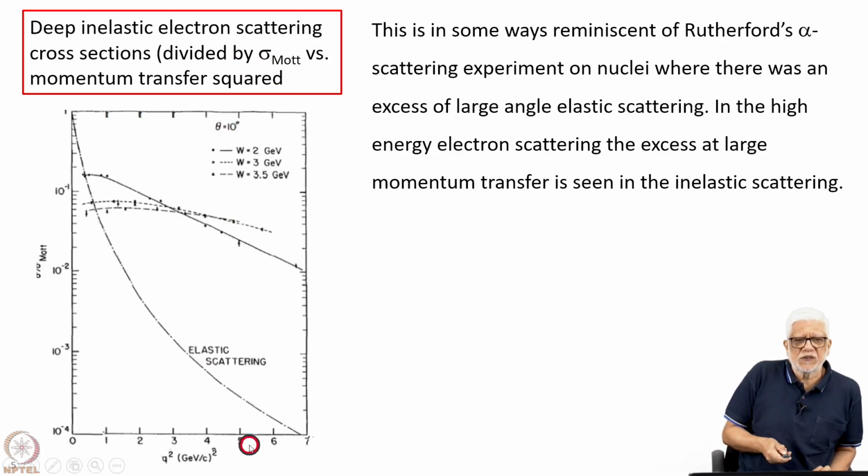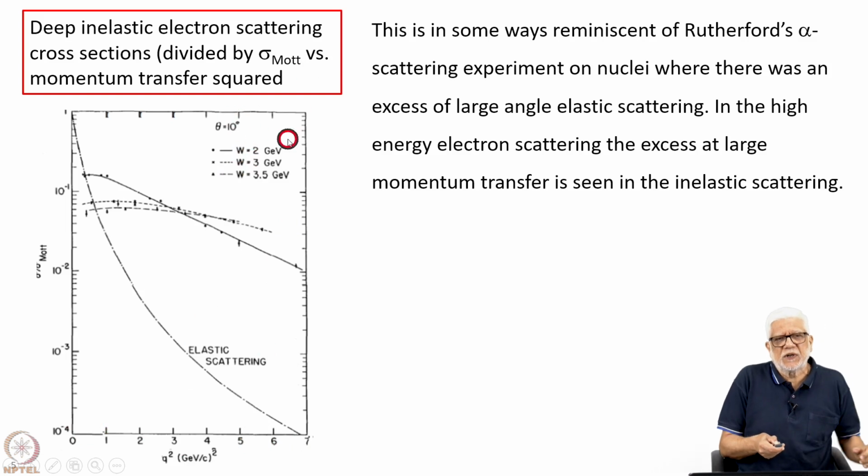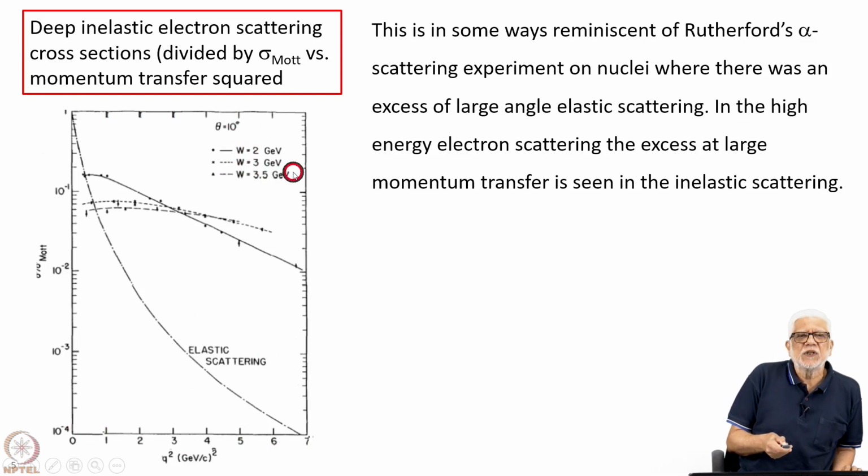So that's how you get this plot, but the spectrometer is kept at 10 degrees, and so the invariant mass that you can construct is of the order of either 2 GeV, 3 GeV or 3.5 GeV, and these are the plots shown here.